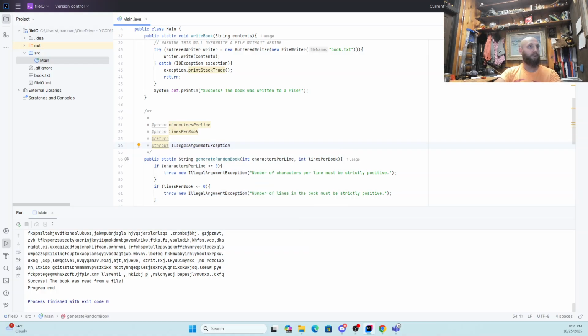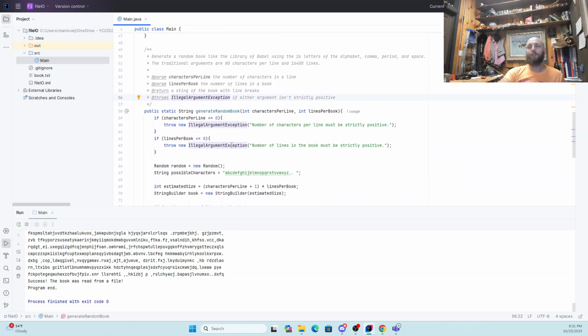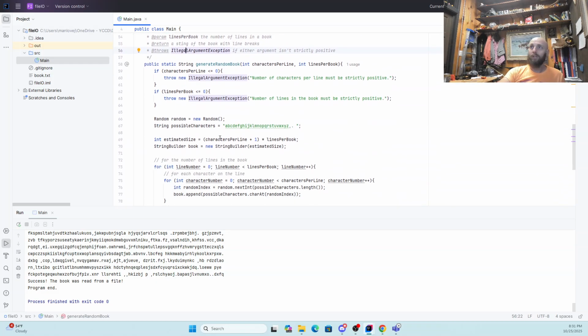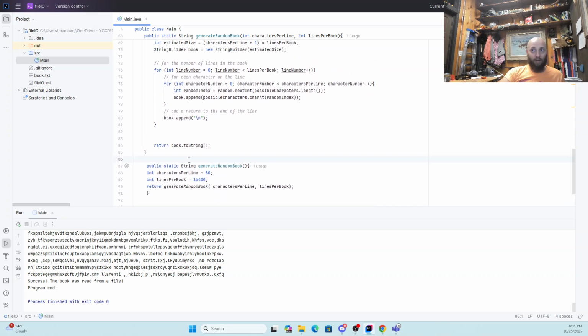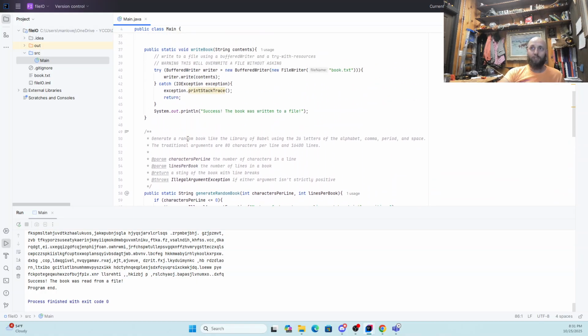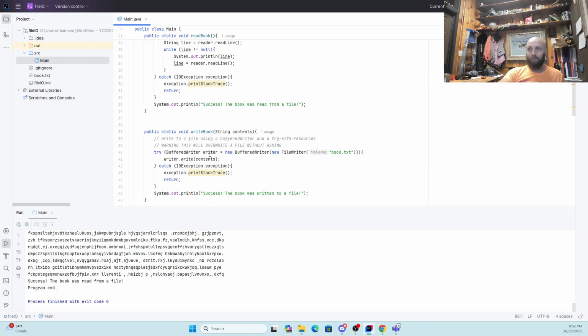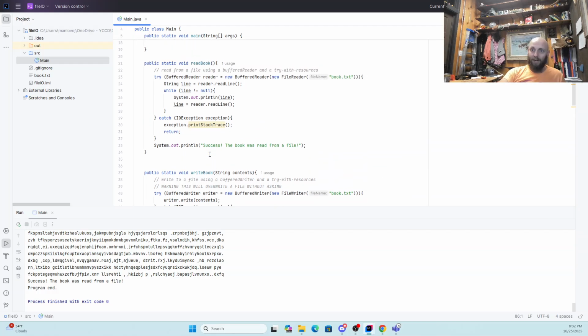And I have this built over here, so I'm just going to grab it from my notes so you don't have to watch me type a bunch of stuff. Okay, so that's one Javadoc here. That's for our most complicated function, the random book function. We could probably add a Javadoc for this one. That one should include what those defaults are. Then we could add Javadocs for read book and write book. I'm not going to do that right now because I think this video is long enough. Thank you guys for watching. Much appreciated. Hope this was a cool example.